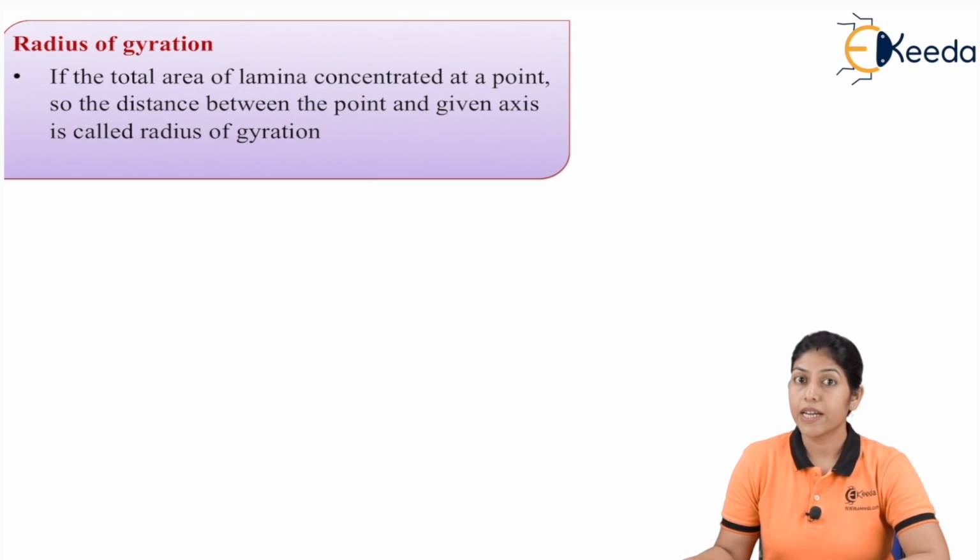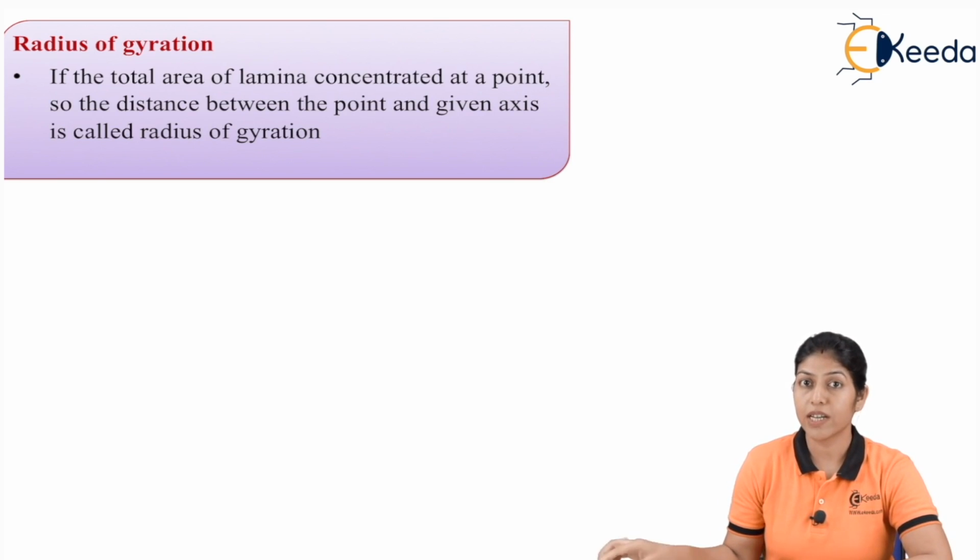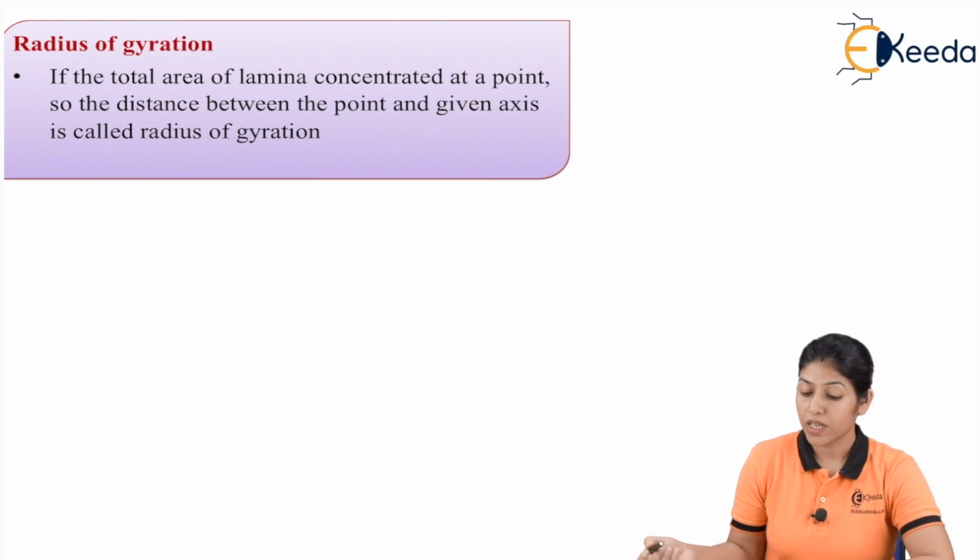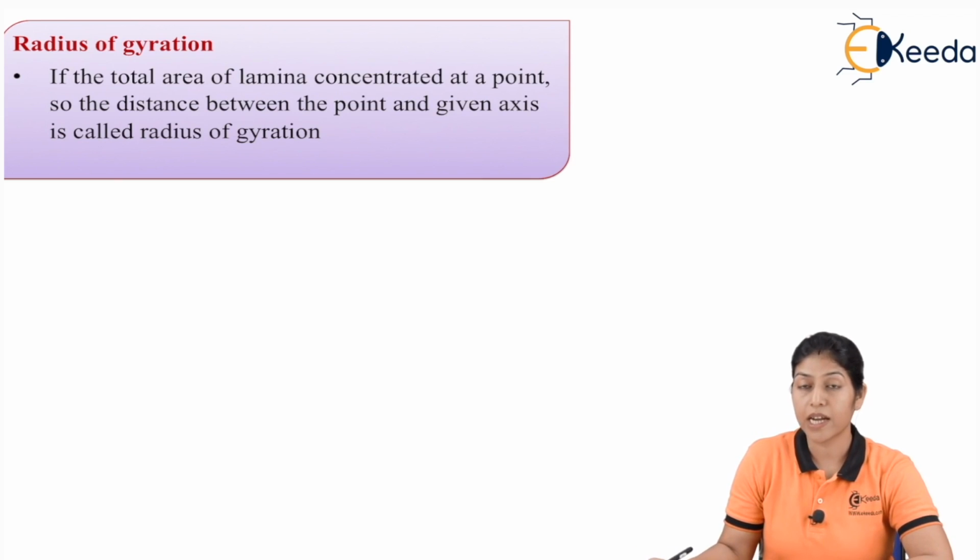Basically, radius of gyration is considered as the radius for that particular lamina when the lamina is rotating about a point. So radius of gyration we can define as the distance between a point and a given axis, and that point we consider as the point where the total area of the lamina is concentrated.